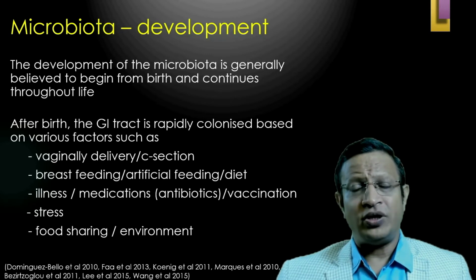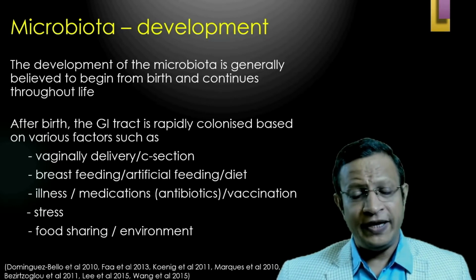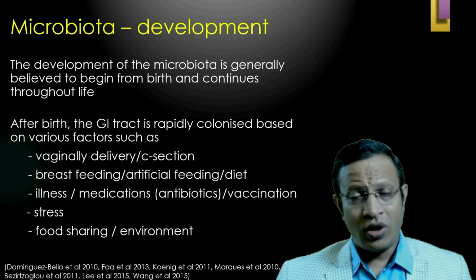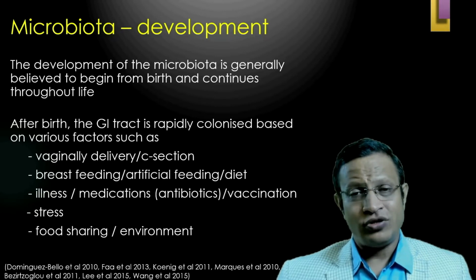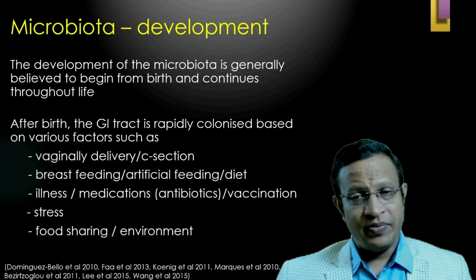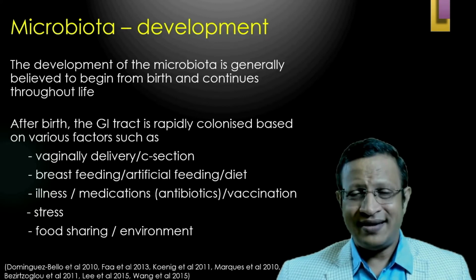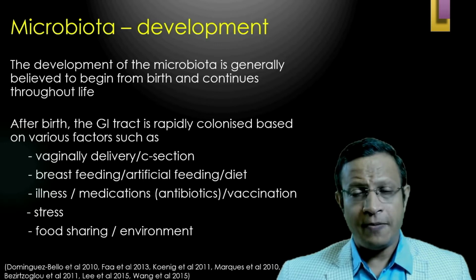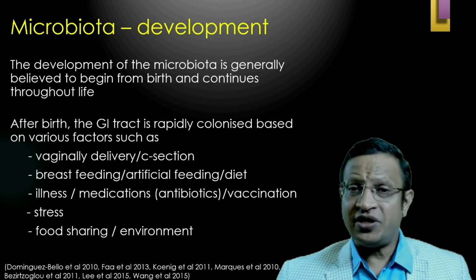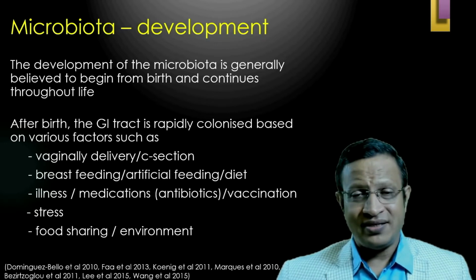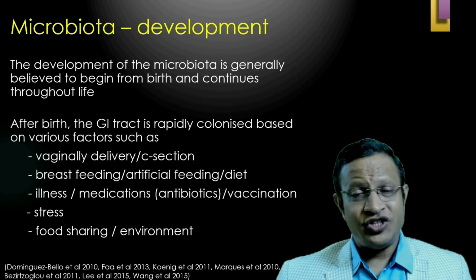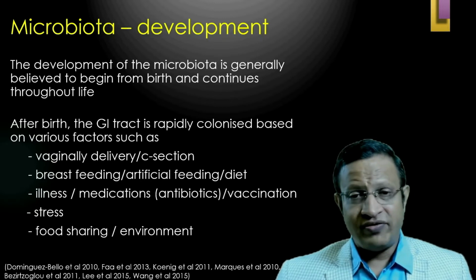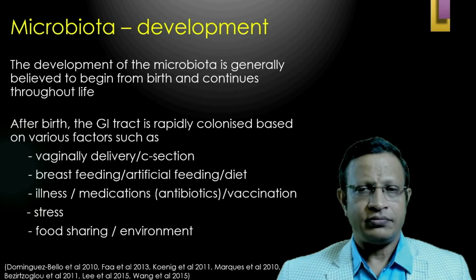Further, microbiota development is directly dependent on breastfeeding or artificial feeding, and also on what type of diet the child is fed. Various illnesses, diarrhea, and medications, especially antibiotics, can change the diversity of microbiota, even with a single dose.